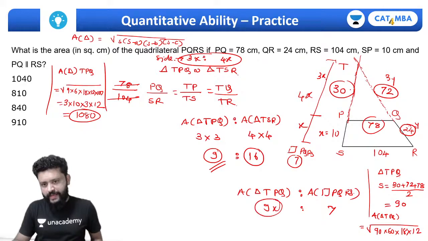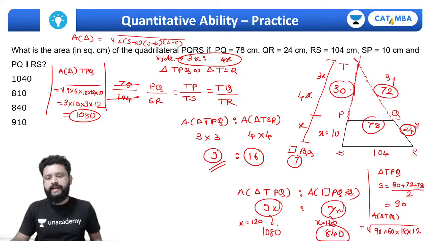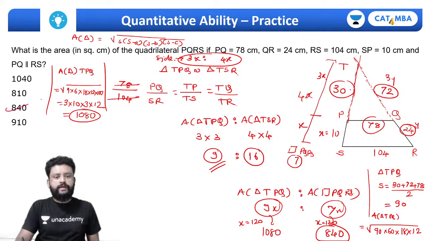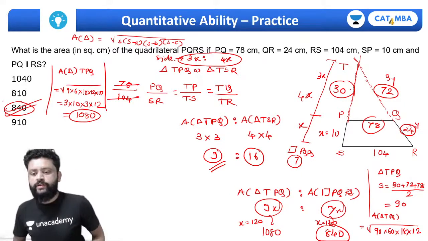And if this is 9x, this is 7x. This is 1080. That x is simply 120, and 7 times 120 is 840. The calculations were quite tricky, but definitely you don't need any calculator here. You can simply do the calculations.